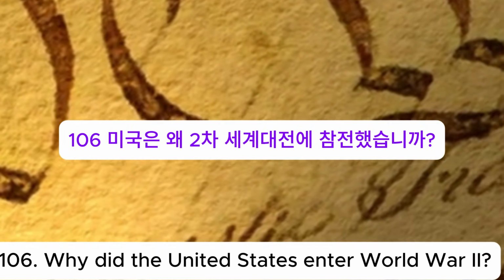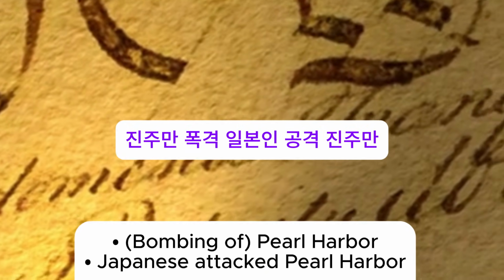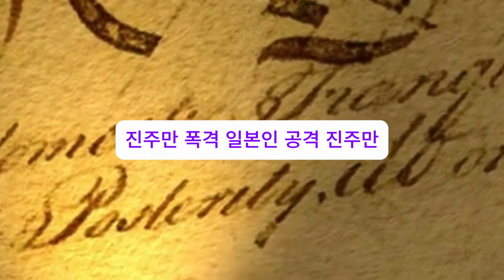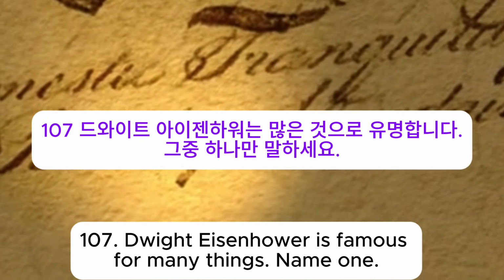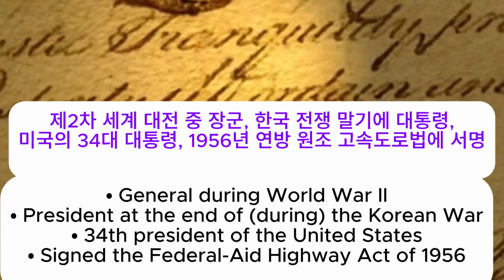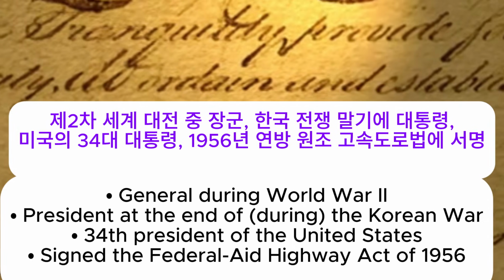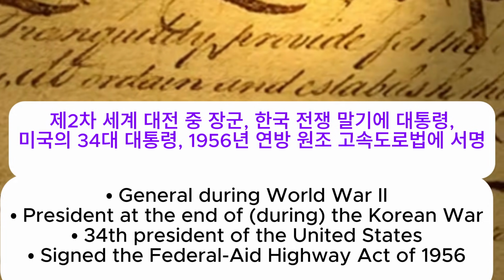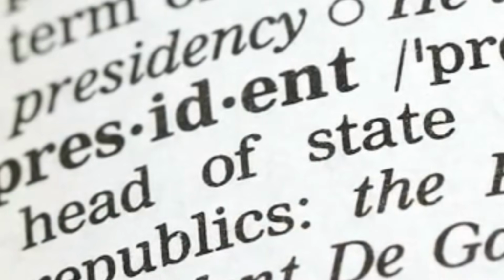106. Why did the United States enter World War II? Bombing of Pearl Harbor. Japanese attacked Pearl Harbor. 107. Dwight Eisenhower is famous for many things. Name one. General during World War II. President during the Korean War. 34th President of the United States. Signed the Federal Aid Highway Act of 1956.